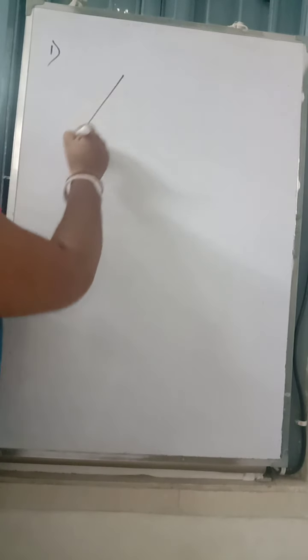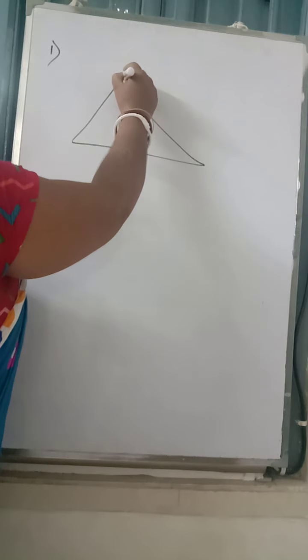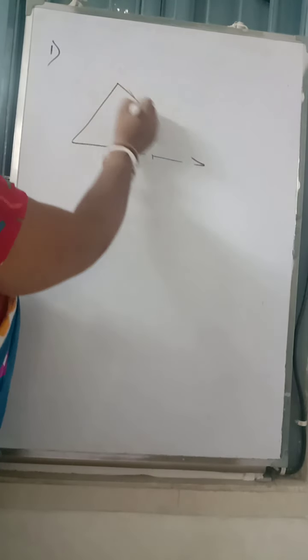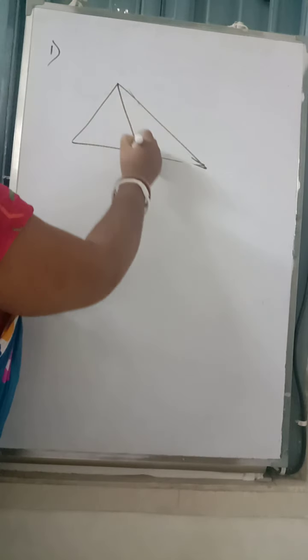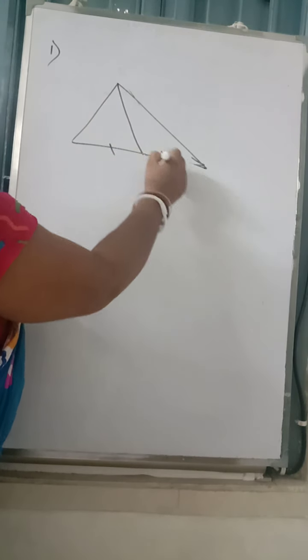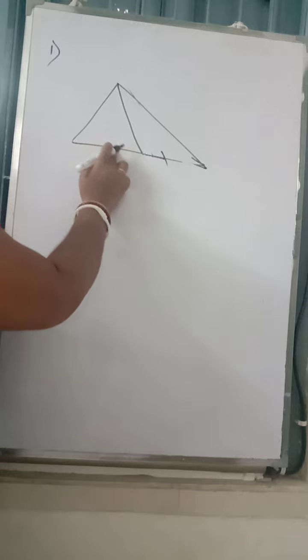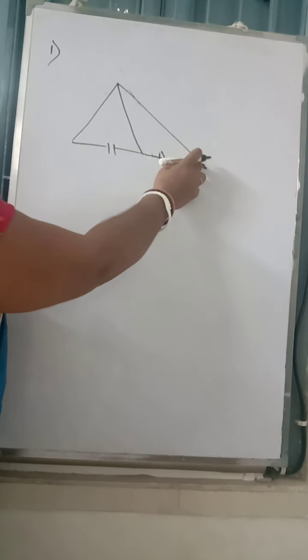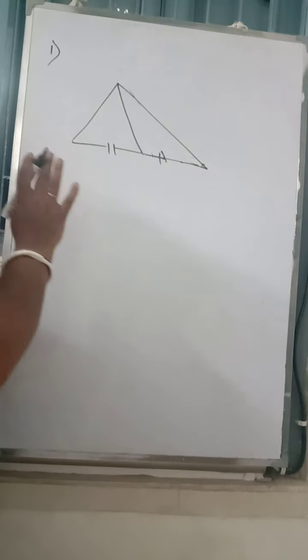Now other than these three interior angles, we have the exterior angle of a triangle. Now have a look. First of all, this median. Whenever it is a median, Arindam, it will be dividing the base into two halves. It will be given like that. The sides are equal. Okay, understood. This is called the median.